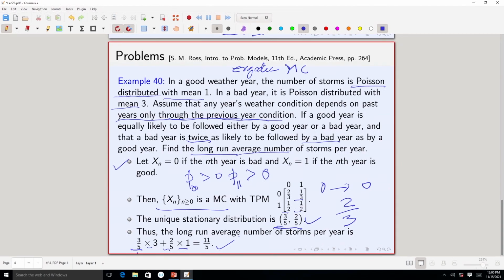Here we used this last theorem, which said that if you have an irreducible, positive recurrent, aperiodic Markov chain, then in the long run the probability of finding the Markov chain in a particular state is equal to that component. So, the probability that you find the chain in state i will be given by the ith component of the unique stationary distribution. Since it is irreducible and positive recurrent, the stationary distribution is unique, and the long run probability of finding this Markov chain in state i is given by pi_i. Using that we get the long run average number of storms per year.